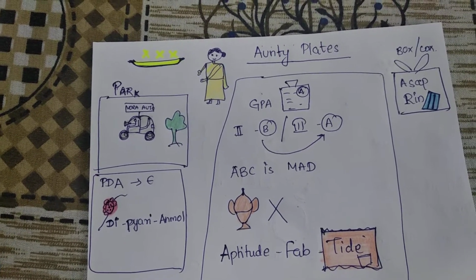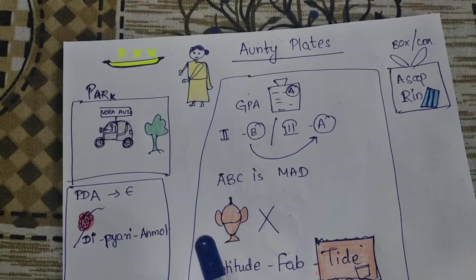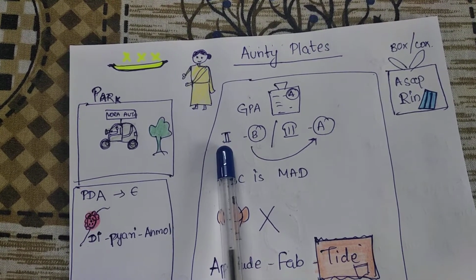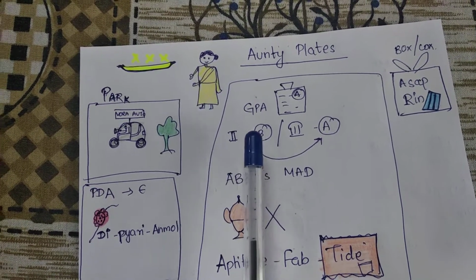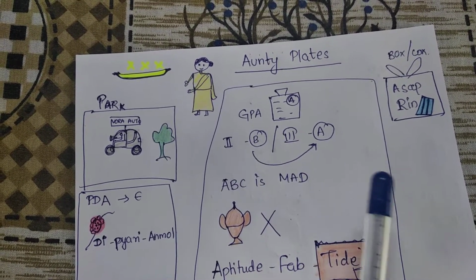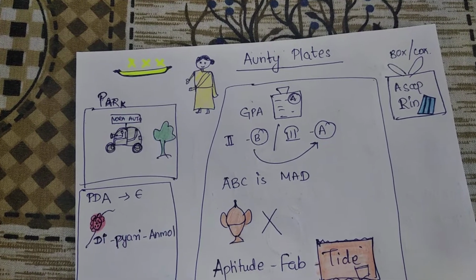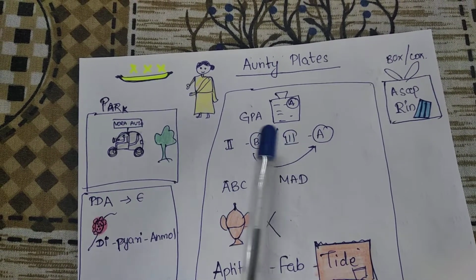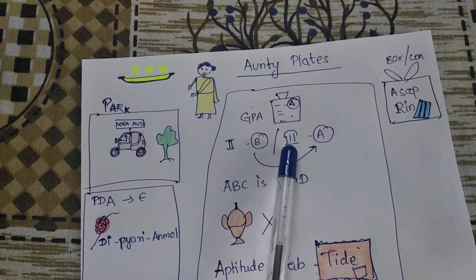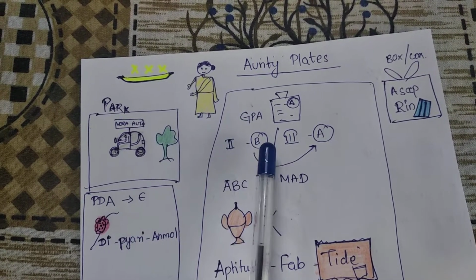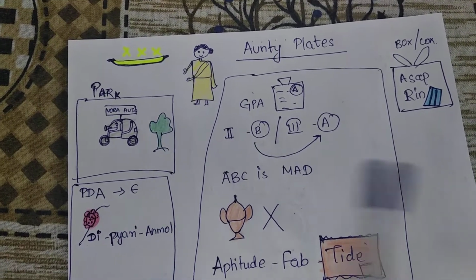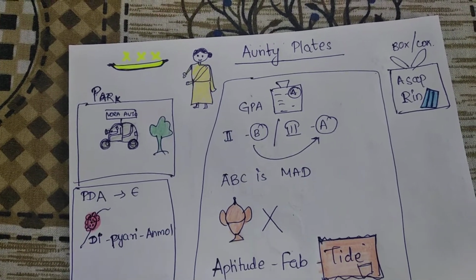Now the another group is, she will break the plates and this will help with the increase in GPA of a student. So when a student is getting B grade in class in standard 2nd, he will improve, or he will get more grades or better grades in 3rd standard. That is, in 2nd he was getting B grade, so in 3rd, after the auntie breaks plates, he will get A grade in 3rd standard. So it will increase the GPA.